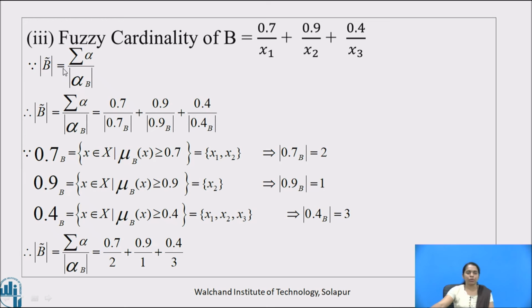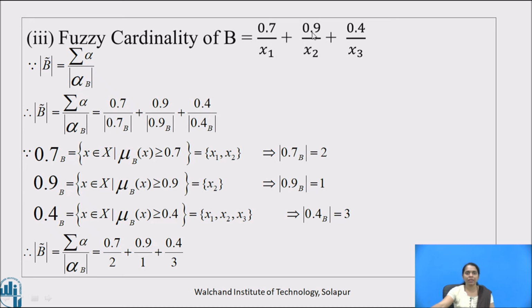which is mod of B bar, equal to the summation of alpha upon mod of alpha cut of B. Therefore, as alpha contains three values 0.7, 0.9, 0.4, mod of B bar is equal to 0.7 upon mod of 0.7 cut of B plus 0.9 upon mod of 0.9 cut of B plus 0.4 upon mod of 0.4 cut of B. So, 0.7 cut of B is equal to the set of x belonging to X such that mu B at x is greater than or equal to 0.7.